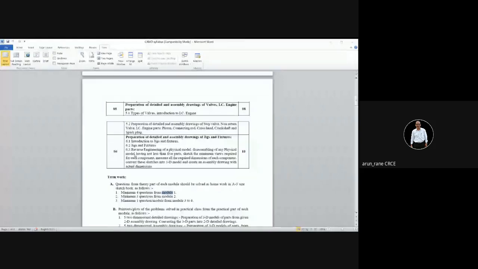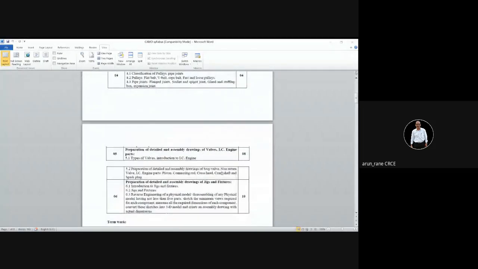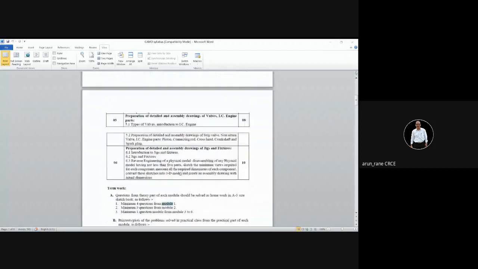From module 5, nothing will be done in practicals; it will be covered only in theory lectures, like the IC engine parts, because the time is not sufficient. And then from module 6, one drill jig. So there are 6 assembly drawings with detailing.